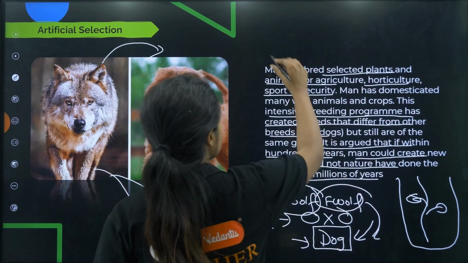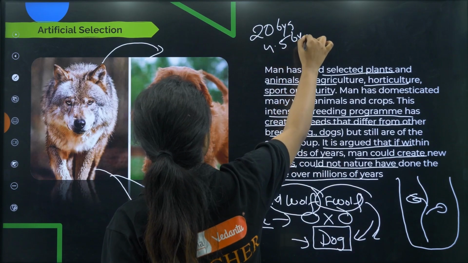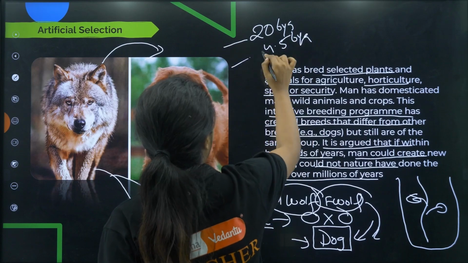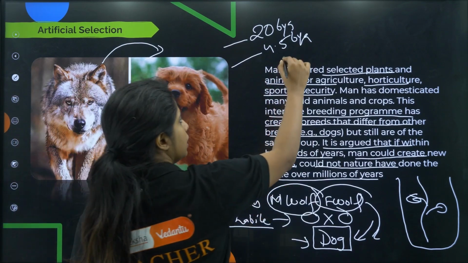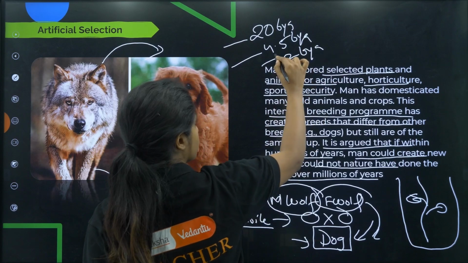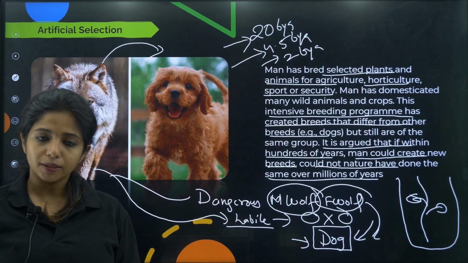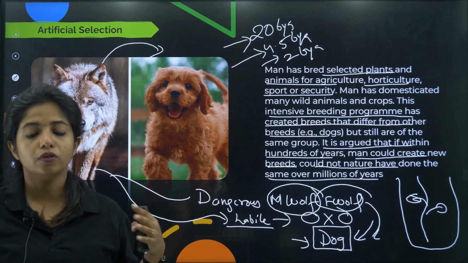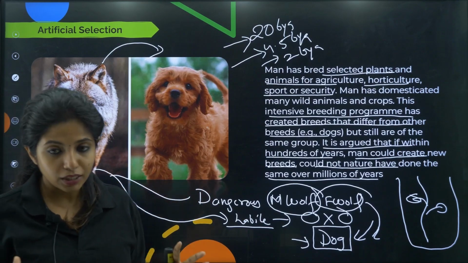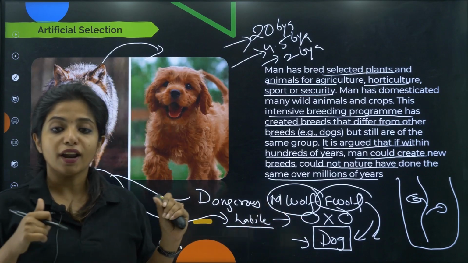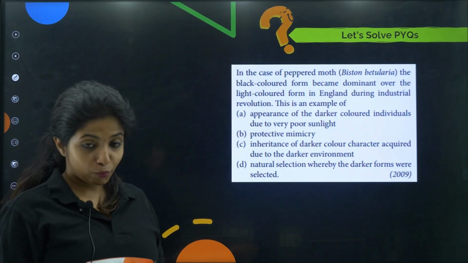Because we assume that the universe came 20 billion years ago, Earth came 4.5 billion years ago, so obviously it is very much possible, and the first cellular organism came 2 billion years ago, so it is very much possible for evolution to have taken place and to bring out lots of new species as well. So this is also an evidence of evolution, my dear children. Please do not get confused between this and the natural one. I hope you understand.